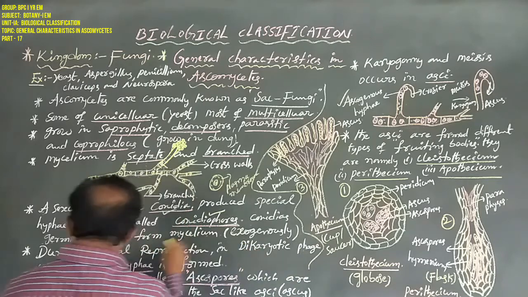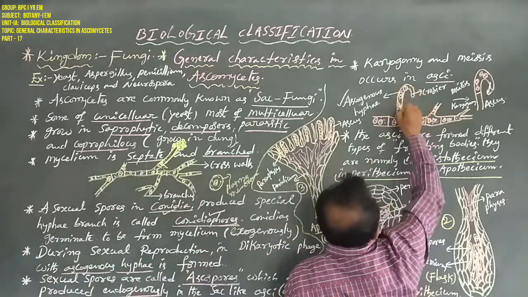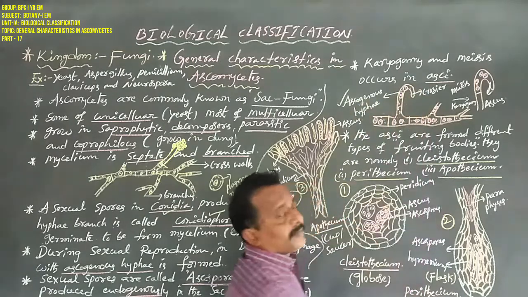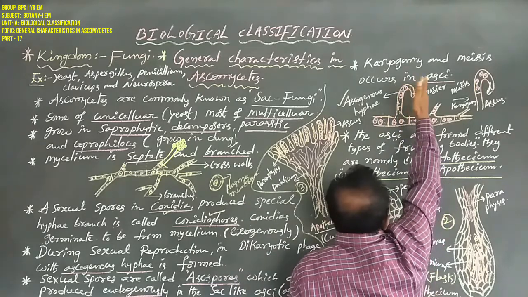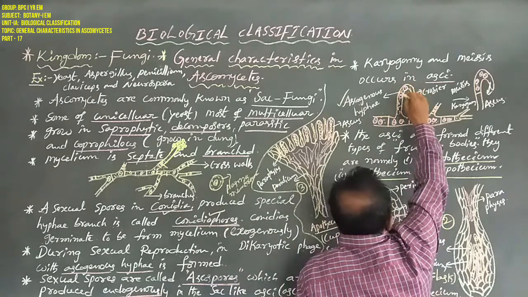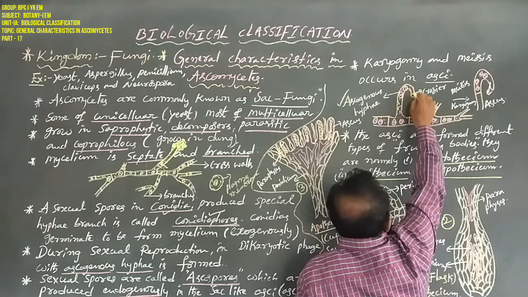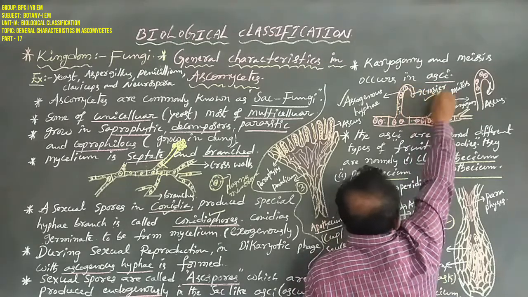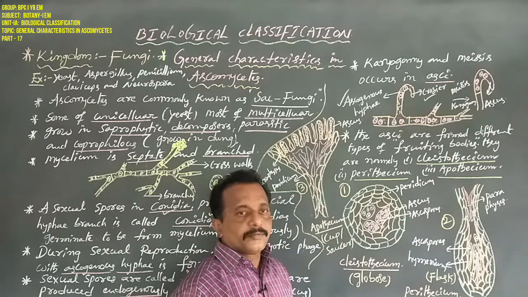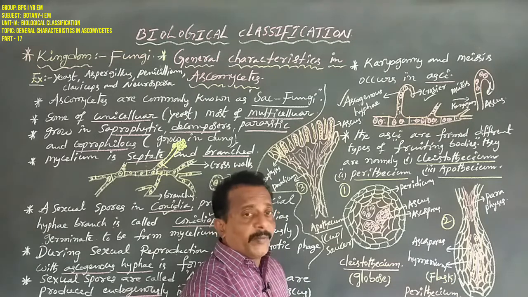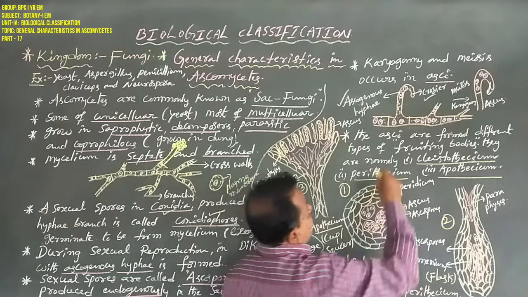In this dikaryotic phase, one ascogenous hypha is formed. This ascogenous hypha does not grow straight, but after some time, at the tip of the ascogenous hypha, one crosier is formed. The ascogenous hypha forms one hook-like structure, and that hook-like structure is named crosier.